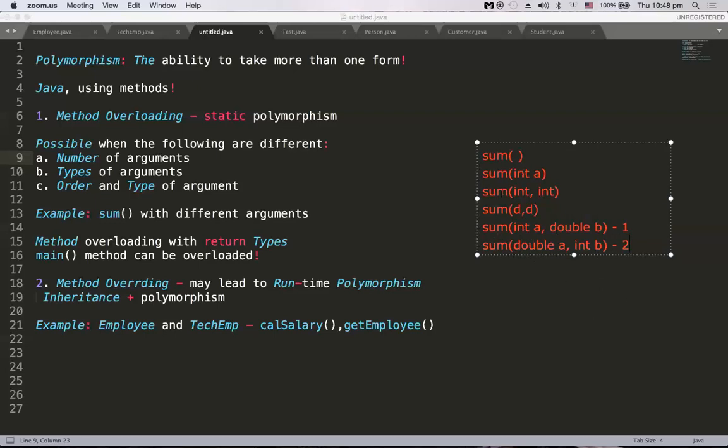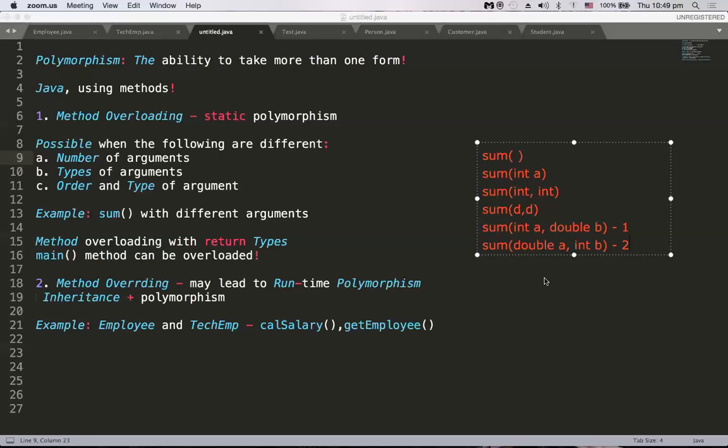So this is actually overloading. The same method name we are using in n number of ways. That means we are overloading this particular method called sum. So this is method overloading. This will happen within a class, and whenever method overloading happens, static polymorphism will happen.